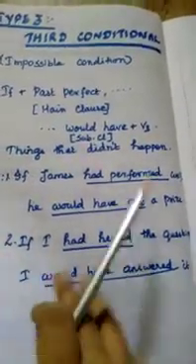Now let us move to the exercises in the book. See the exercise, I will mark it. If I see the signal, see means a simple present. So what will we use here? Will stop. So this is the answer: I will stop my car.